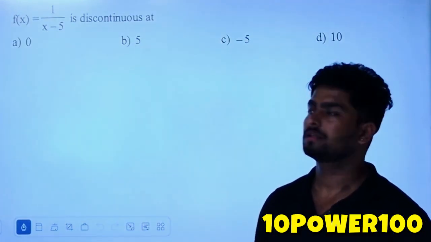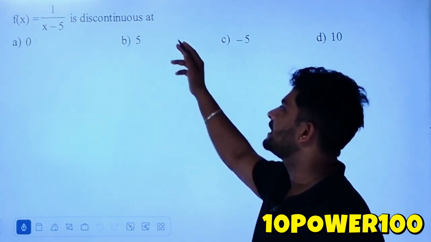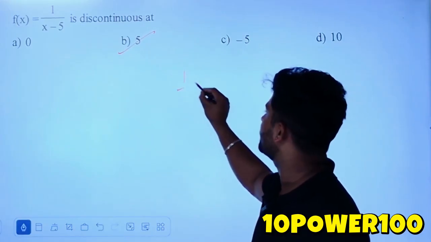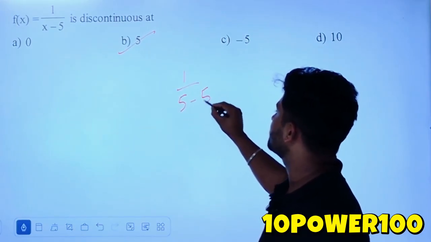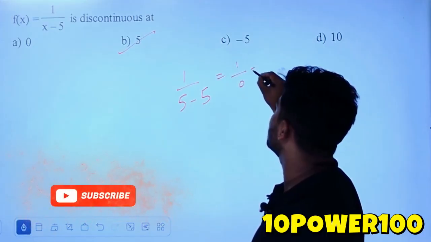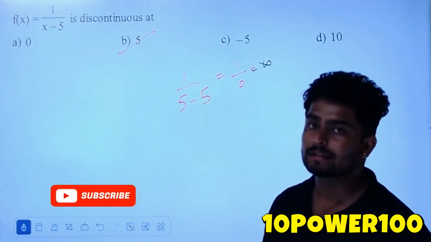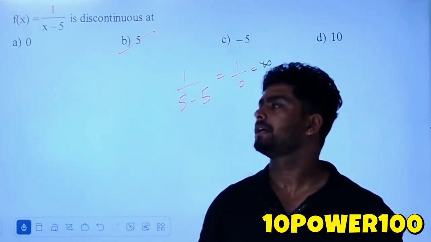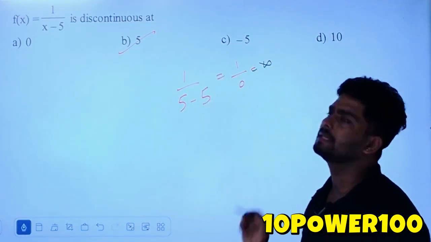Next, f of x is equal to 1/(x minus 5), find the discontinuous set. Okay, so the answer is option B. What you have to do is just substitute x is equal to 5. If you substitute 5 minus 5, you get 1/0 and it is undefined. So at x is equal to 5 the function is not defined. The easiest answer, so option B is the correct answer.